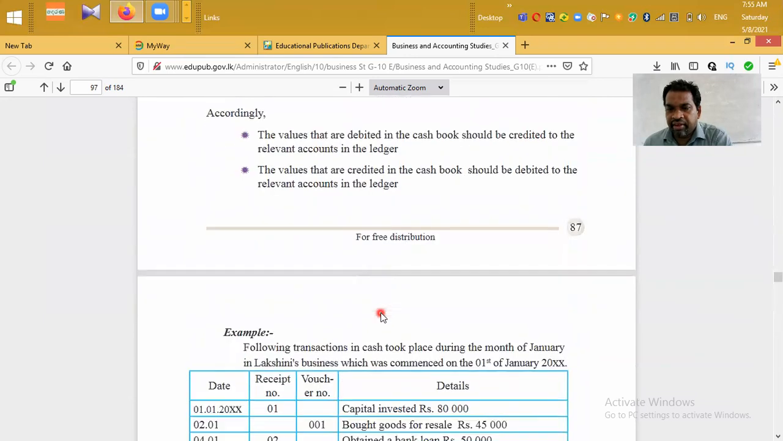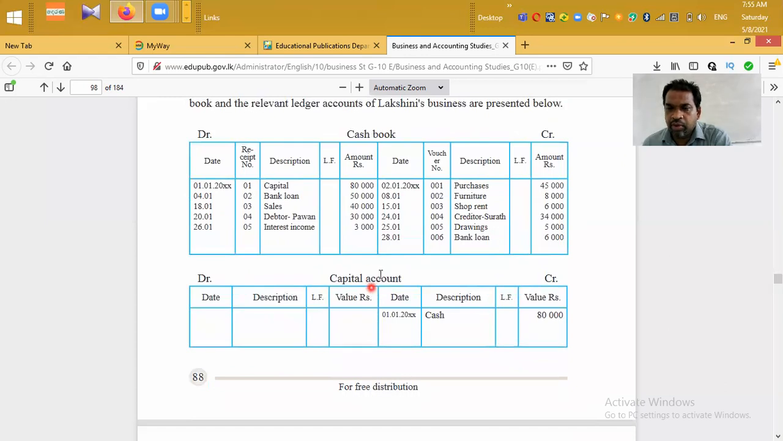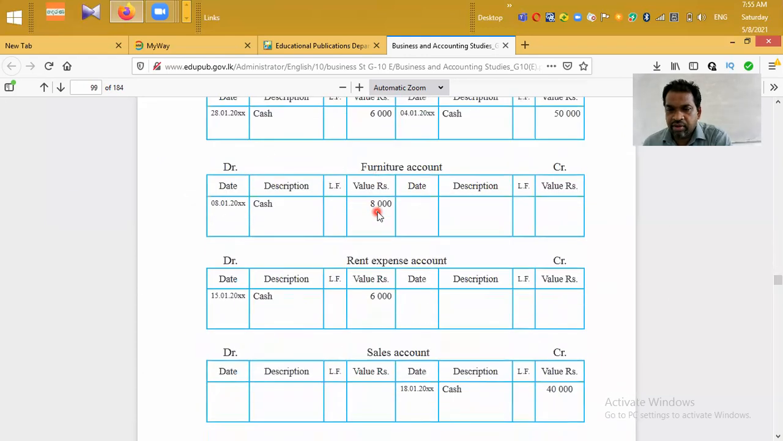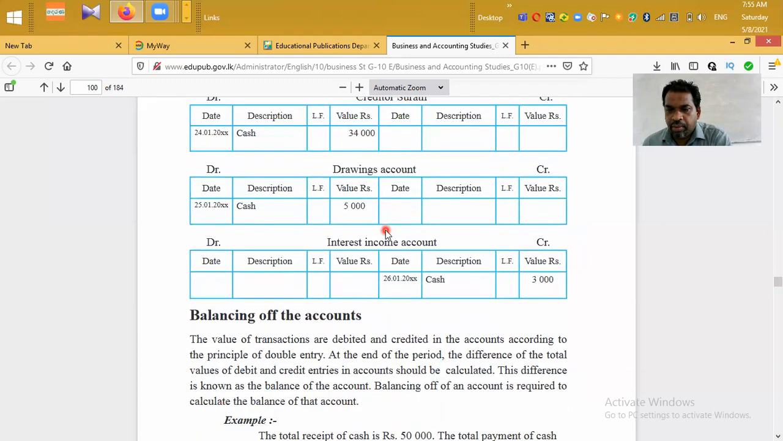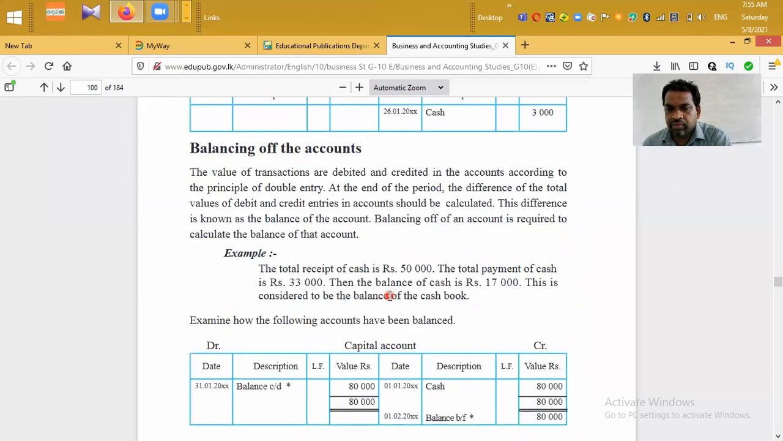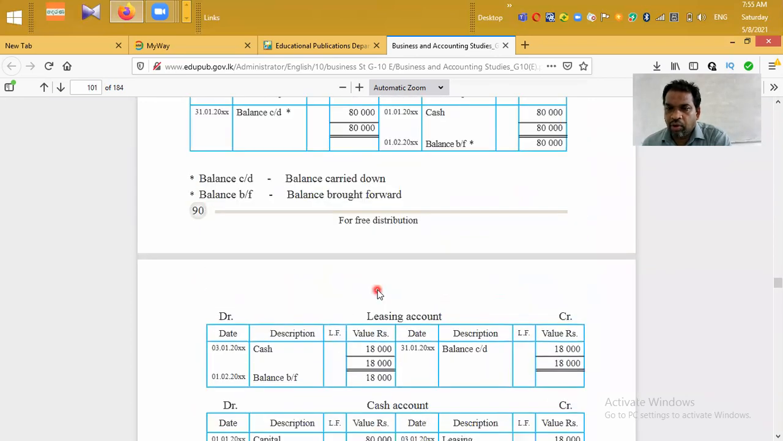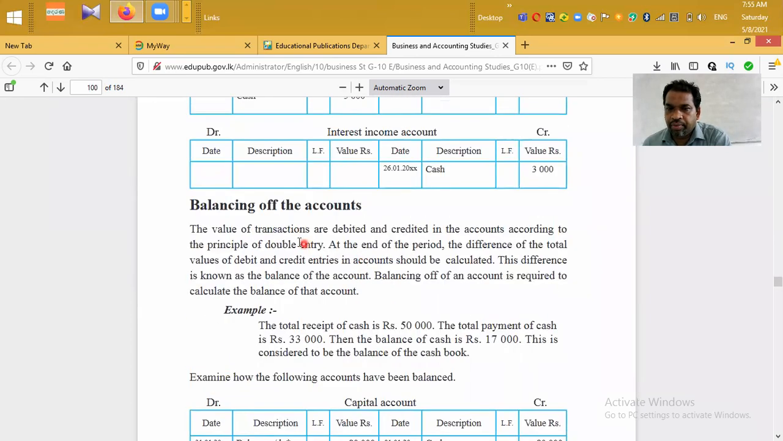We recorded all the transactions, then you should know how to balance the cash book. Our next lesson will be balancing of ledger accounts. After recording all the transactions, we have to balance the ledger accounts at the end of each period.